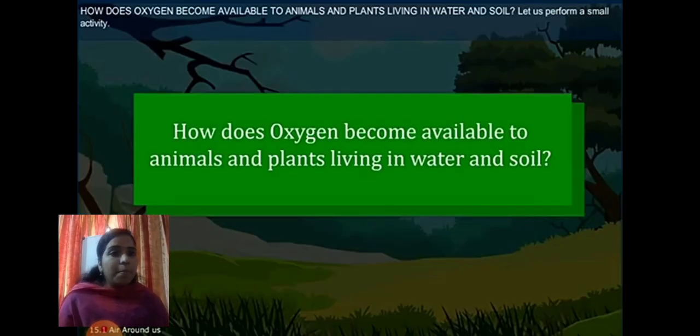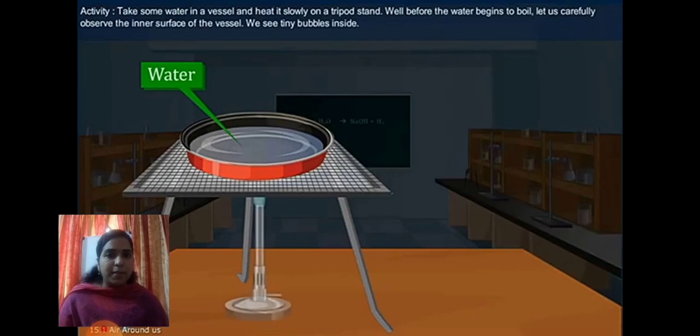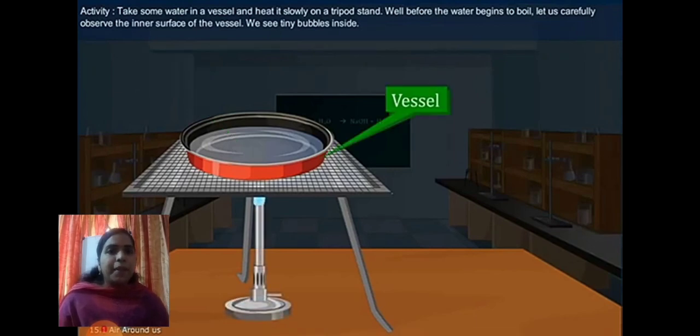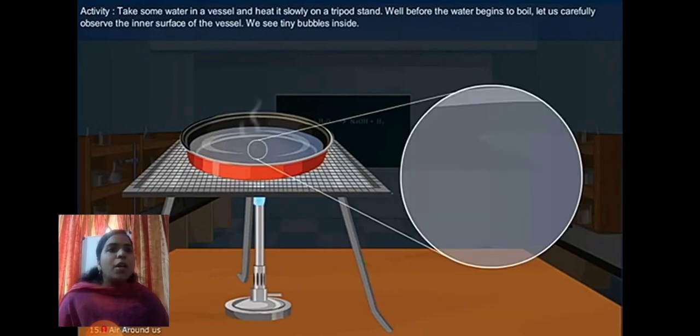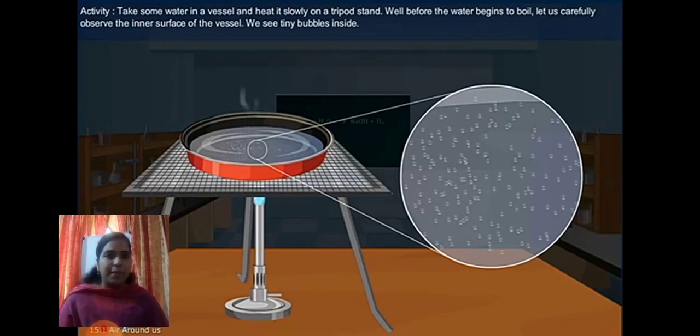How does oxygen become available to animals and plants living in water and soil? Let us perform a small activity to know this. Activity: take some water in a vessel and heat it slowly on a tripod stand. Well before the water begins to boil, let us carefully observe the inner surface of the vessel. We see tiny bubbles inside, isn't it?